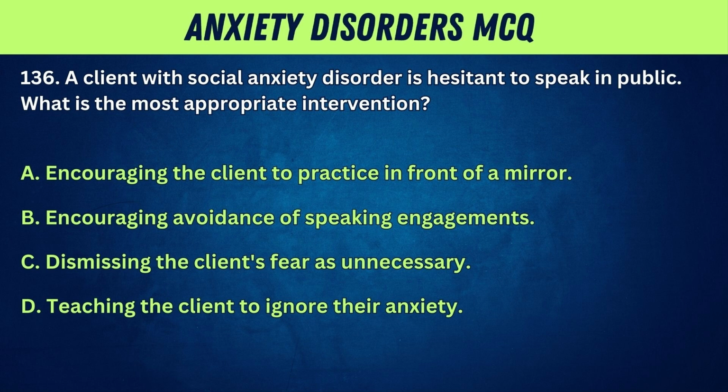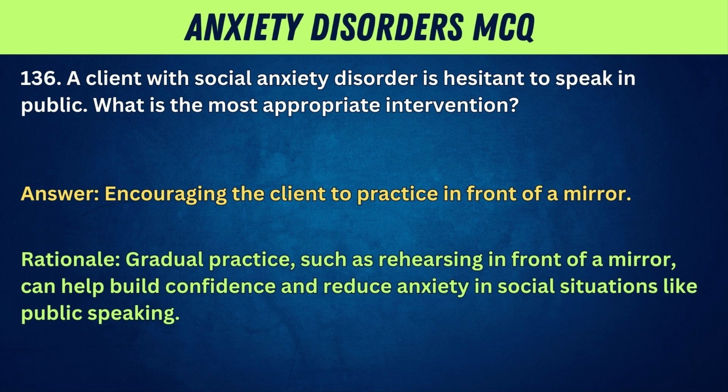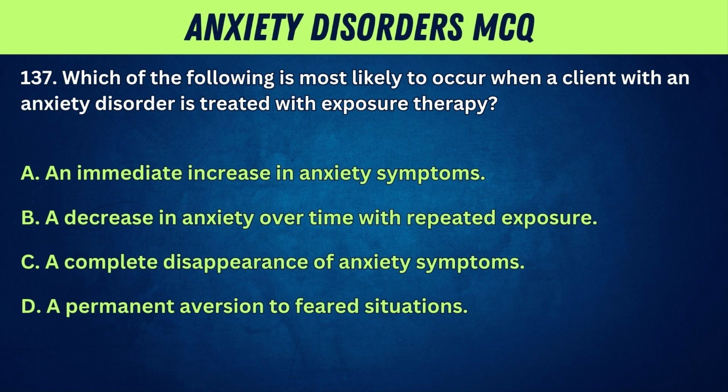136. A client with social anxiety disorder is hesitant to speak in public. What is the most appropriate intervention? A. Encouraging the client to practice in front of a mirror. B. Encouraging avoidance of speaking engagements. C. Dismissing the client's fear as unnecessary. D. Teaching the client to ignore their anxiety. Answer: encouraging the client to practice in front of a mirror. Rationale: gradual practice, such as rehearsing in front of a mirror, can help build confidence and reduce anxiety in social situations like public speaking.